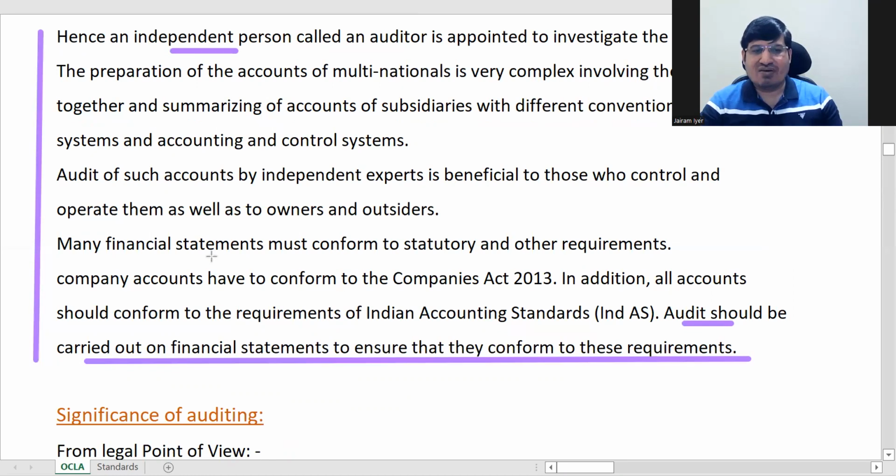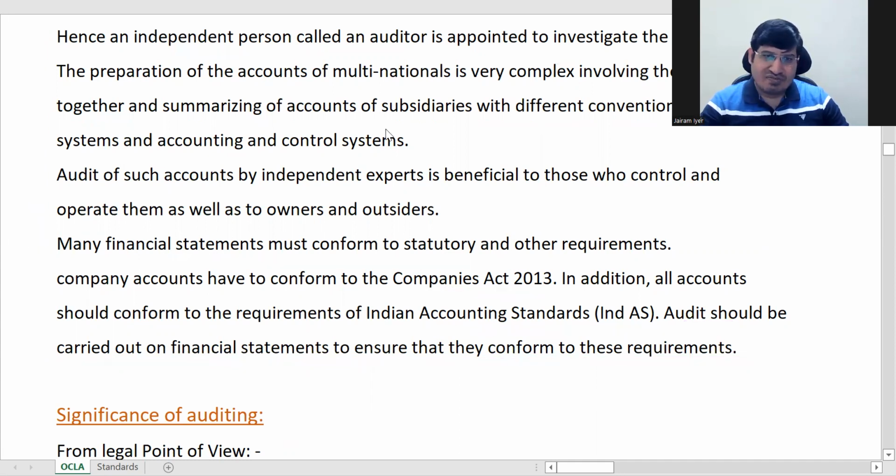And lastly, you can say that financial statements must conform to the law and the other accounting requirements of the country. So if audit is carried out, they can check whether they conform to these requirements. You have to catch the main points in all of this.